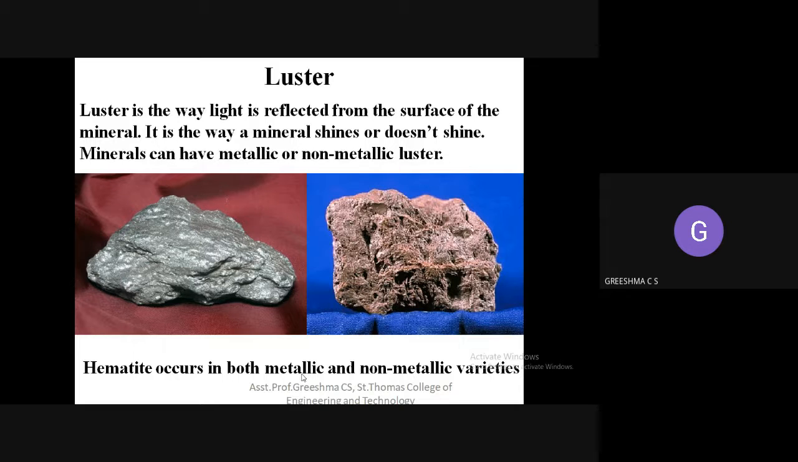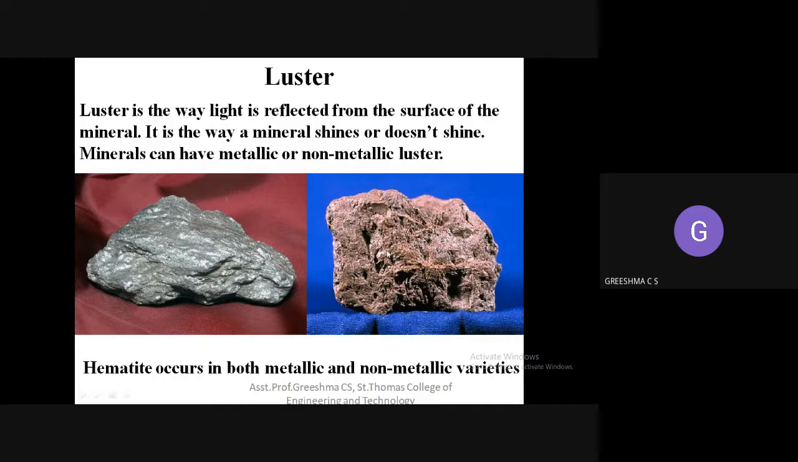But at the same time, some minerals will not allow the light to pass through. Instead, they will be reflecting the light back. Okay, so that is basically luster, the luster of the mineral. In nature, there are thousands of minerals having different properties. So luster basically refers to the way the light is reflected from the surface of the minerals.